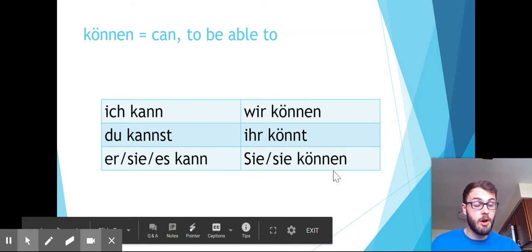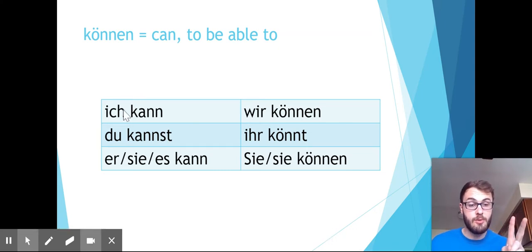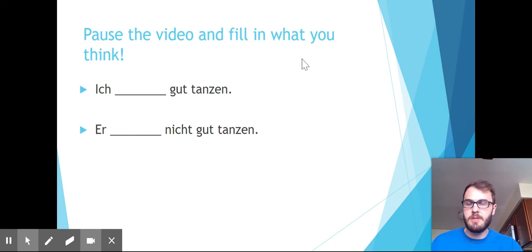So as we'll see with all 7 of our modal verbs going forward, this side, the singular person, I, you, and he, she, it, there's often a stem change in there. It looks different than on this side with the wir or the ihr. Keep the note of that because that's something that we're going to be hearing a lot, and it sounds kind of silly in German if you say ich könne, because that's wrong. So I want to make sure we do the right. Ich kann versus wir können. So that's can versus be able to.